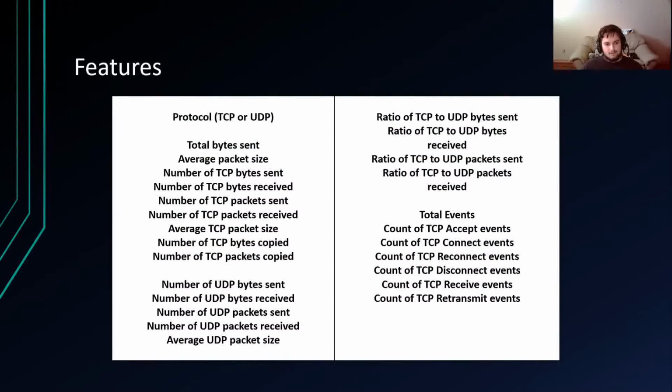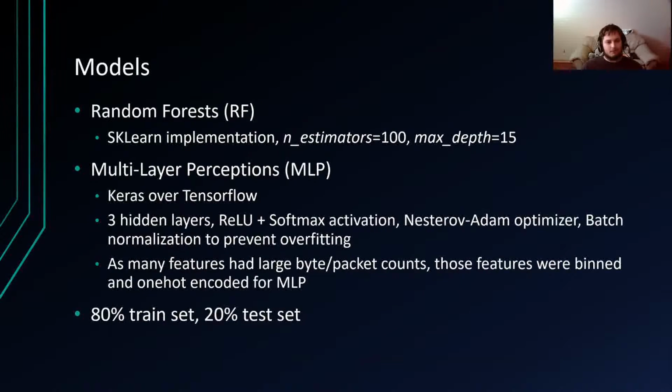Our features consisted of aggregate packet flow statistics. They're aggregated based on each instance of process execution. And we chose two very common machine learning models, random forest implemented in sklearn and multilayer perceptrons implemented in Keras. Batch normalization was used on the MLPs to help prevent overfitting. And since many of the features had very large byte and packet counts, those features were binned and one-hot encoded for the MLP. For each experiment, we had an 80-20 training test set split.